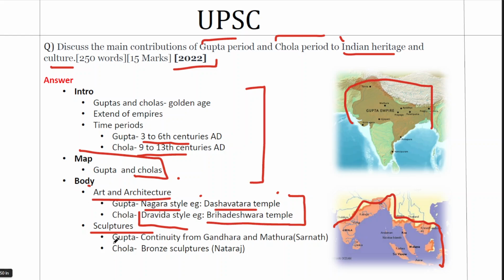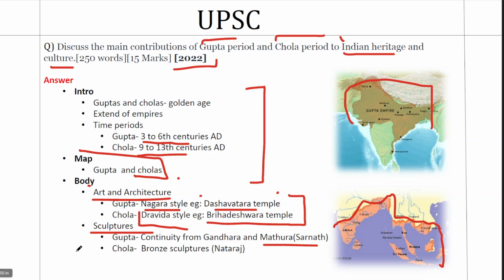When it comes to sculptures, we know that in sculptural tradition, the Gandhara and Mathura school is very well known. It flourished during the reign of Kanishka in 1st century. From there, a new tradition emerges called the Sarnath school. It has more inclination towards the Mathura school of art. And this tradition flourishes during the Gupta period. So we can ascribe it to the Gupta period.